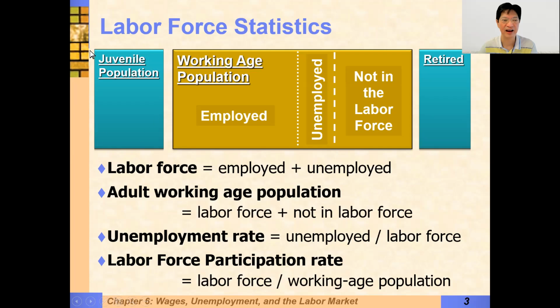So this is how our population is divided up. Firstly, we have the young people until age 15, and then we have the retired people over age 60, and everyone in between. That's the working age population. This working age population is divided into employed, unemployed, and not in labor force. Our labor force statistics are based on how this is divided up. First thing we calculate would be the unemployment rate, which is the number of people unemployed divided by the people employed plus unemployed, that is, divided by the labor force.